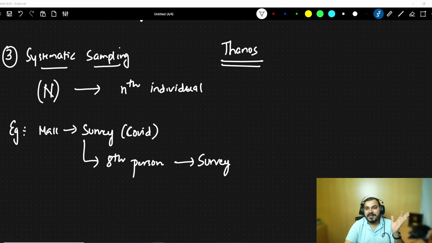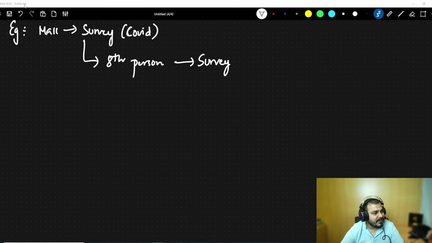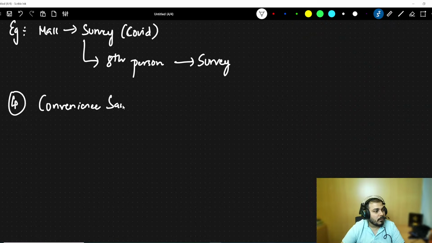You can say it as convenience sampling. You can say it as voluntary response sampling. I'll just say it as the fourth technique. I will say it as convenience sampling. Now, what exactly is convenience sampling?